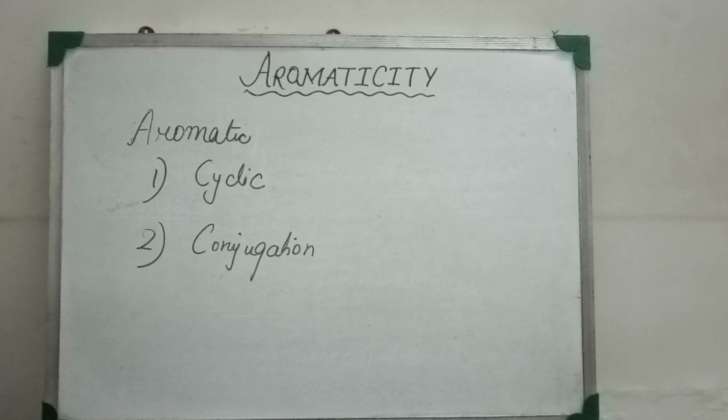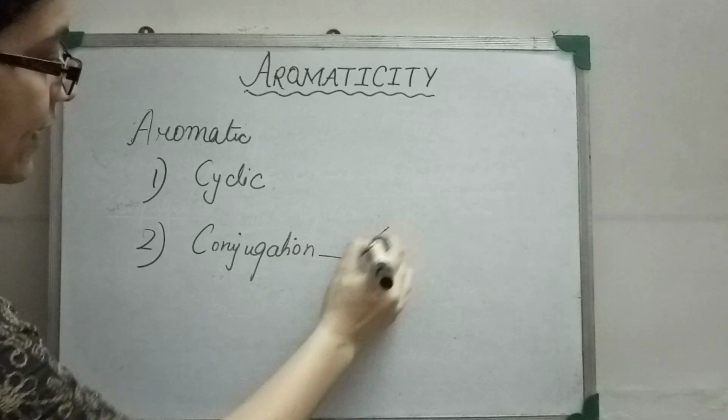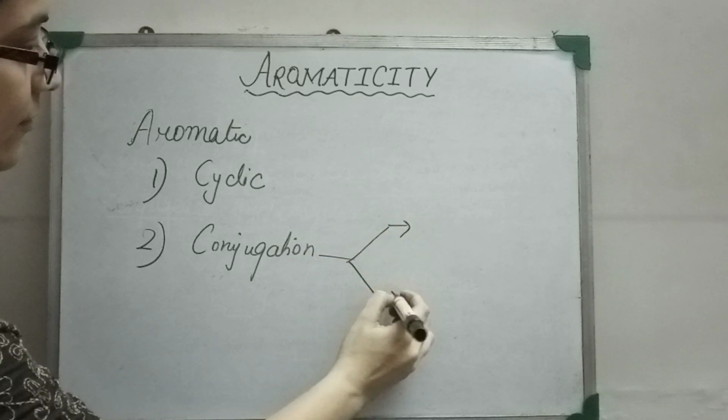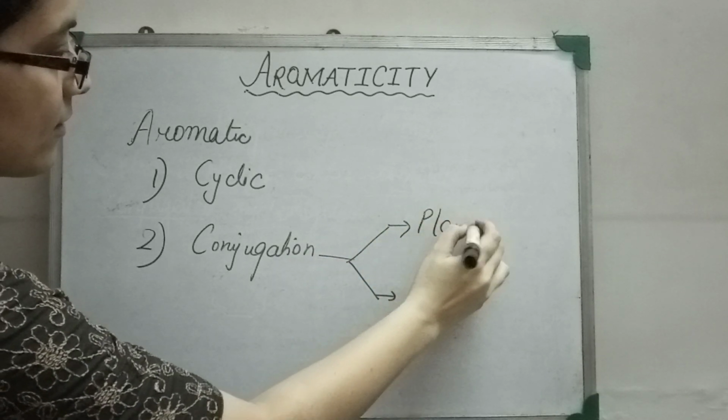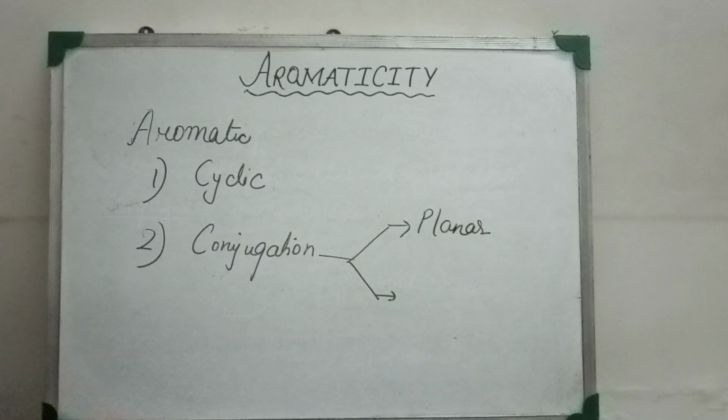The molecule can have complete conjugation only when all of the atoms involved in the ring are in the same plane.